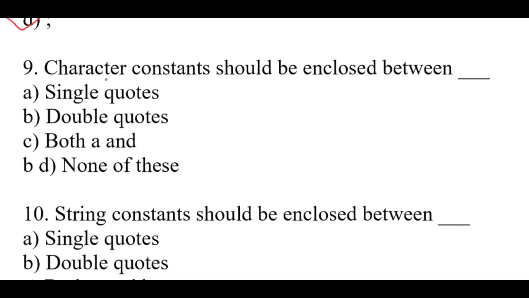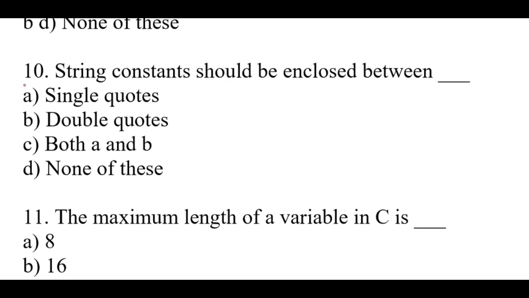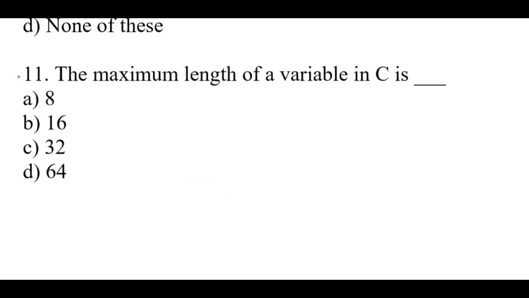Question number 9. Character constants should be enclosed between. The right option is A. Single quotes. Question number 10. String constants should be enclosed between. The right option is B. Double quotes. Question number 11. The maximum length of a variable in C is. Right option is A. 8.